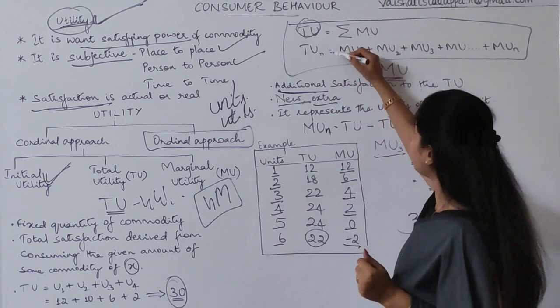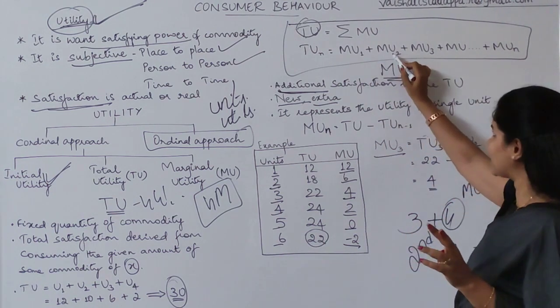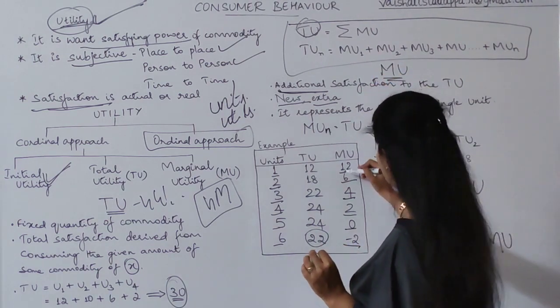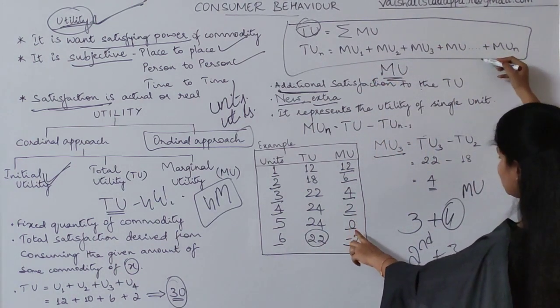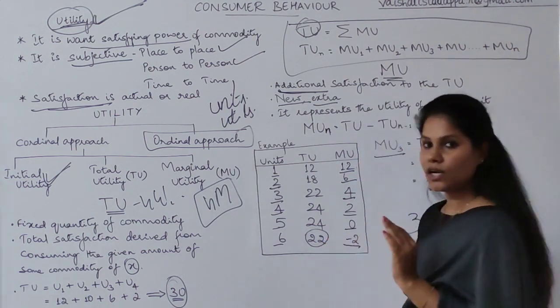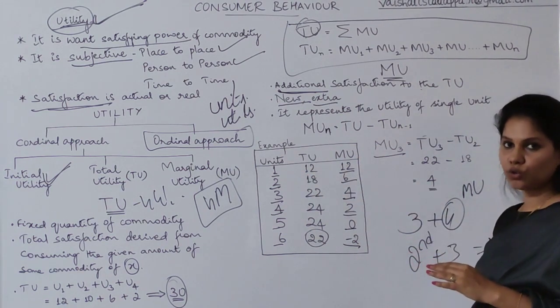Otherwise, TUN is equal to marginal utility for the first, second, third, fourth and fifth. From the first one, how much you are getting? 12, 6, 4, 2, 0 and minus 2. Finally, you will get the same satisfaction, which is 22. So this way you can find out marginal utility and total utility.